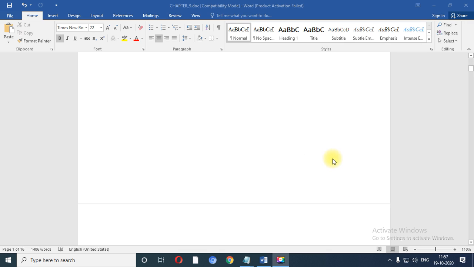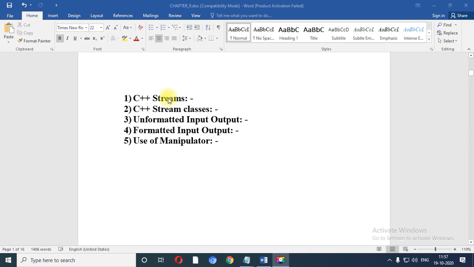In this unit we are going to refer to C++ streams, C++ stream classes, unformatted input output, formatted input output, and use of manipulators. Basically, the first two concepts we will see with the help of theory, and unformatted IO, formatted IO, as well as use of manipulators, these three topics we will see with the help of practical performances, right. So let us start with the C++ stream classes.